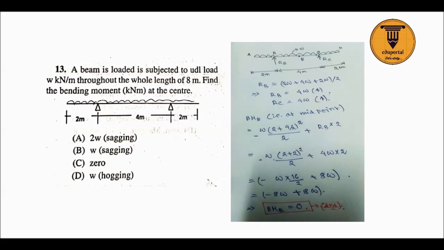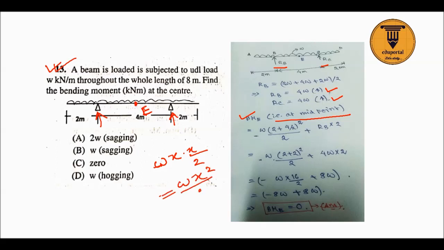Okay, next question is very easy. The beam is loaded like this, and we need to determine the bending moment at this point. First determine the reaction at this point, RB, and the reaction at this point, RC. RB is equal to 4W and RC is equal to 4W in the upward direction. Bending moment at E, the midpoint, is W x into x by 2, that is W x square by 2.